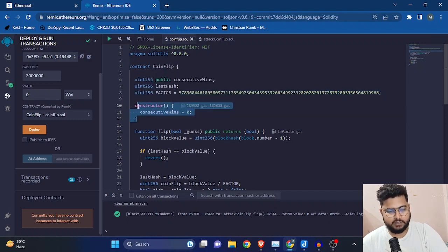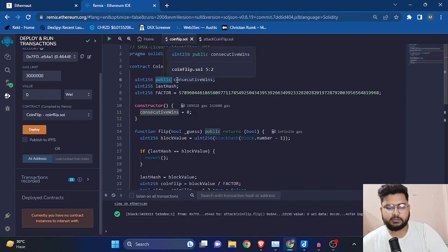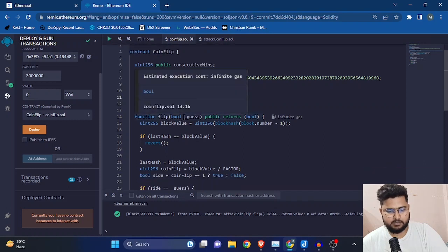So we have a constructor function. One more thing to look at in this code is that the constructor sets consecutiveWins to 0, which need not be done. Why? Because consecutiveWins is a public state variable, it is automatically initialized to 0, right? So this need not be done. I don't know why they have done it, maybe for clarity purposes.